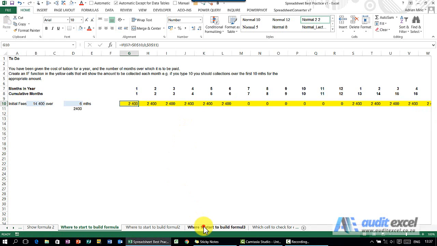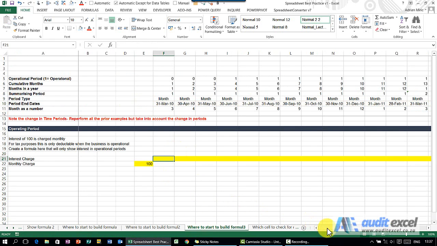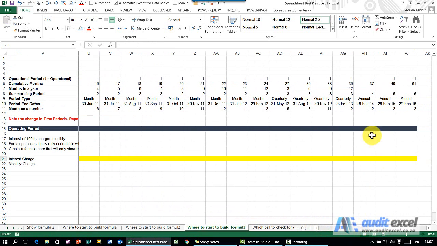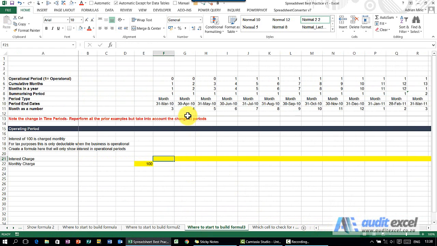Let's look at another example. So what I've got here is a long row. And if you look towards the end here, the time periods change. There's months, there's quarterly, and there's annual. So unlike the other one, we can't see our trigger point. So the problem with starting the formula here is, will you remember what it was called? Was it quarters? Did we say year?